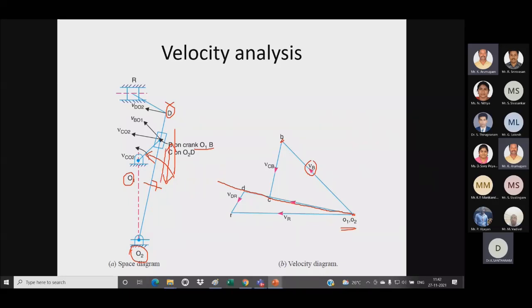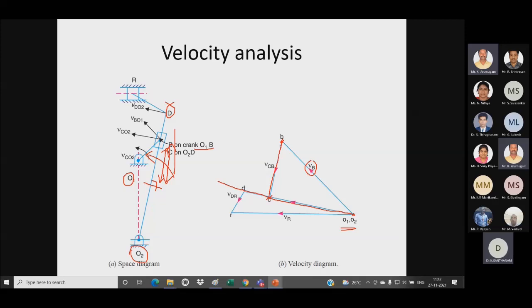For that I need to draw a parallel line with respect to this O2D from the point B. So already I have located the point B. From that point B I have to draw a parallel line which is parallel to this O2D to locate the point C.